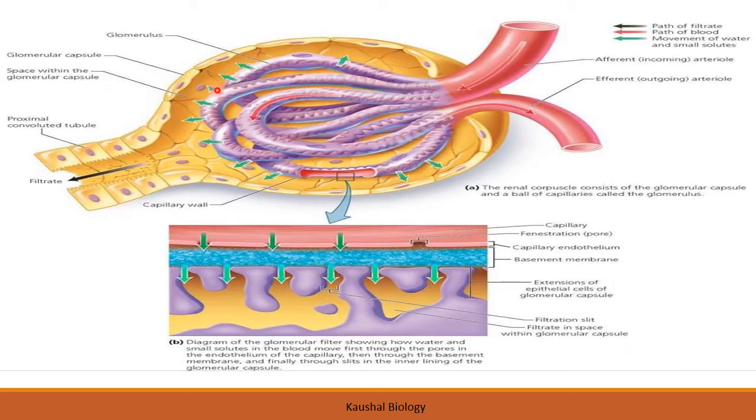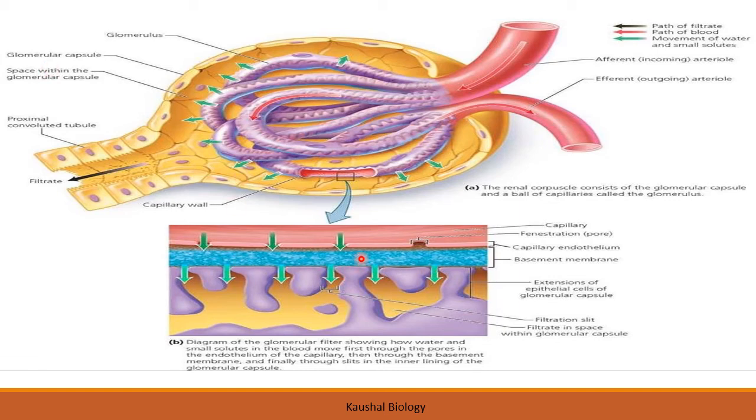So here is an enlarged picture of the glomerulus. You can see this is bringing the blood, that is the afferent arteriole. Here the solute particles, the smaller particles, glucose particles, along with the metabolic waste are filtered. And here the pure blood will move out of this Bowman capsule. Now whatever filtrate is collected will go into the proximal convoluted tubule.